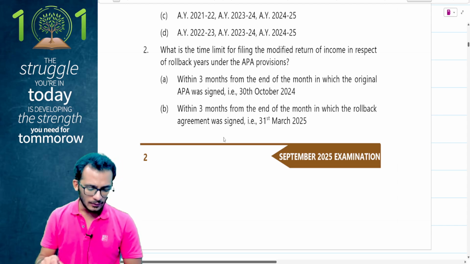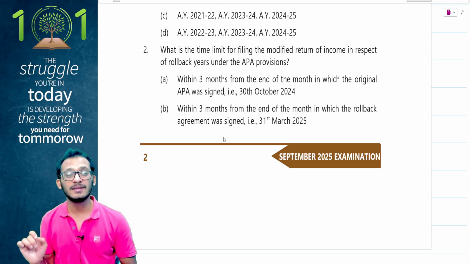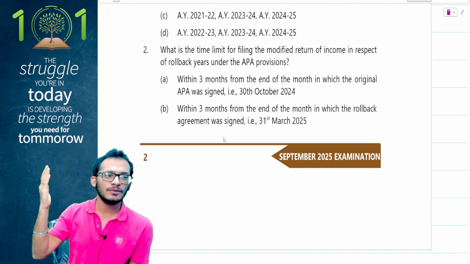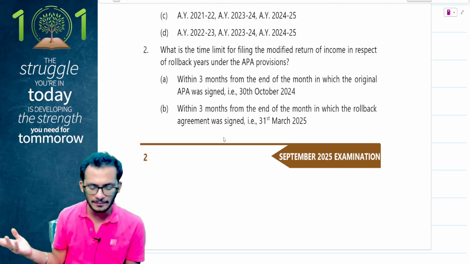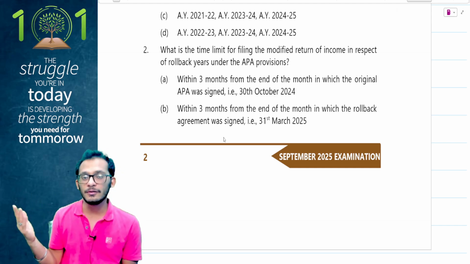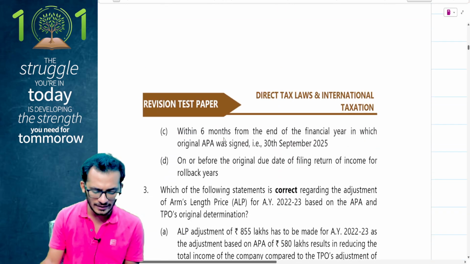Question number 2 says, what is the time limit for filing the modified return of income in respect of rollback years? So we have been asked the time limit. Now ideally, even if you don't know the MCQs, I should be able to answer it from here itself. It says within 3 months from the end of the month in which the original APA was filed. Definitely not possible because you're going for rollback. Second, within 3 months from the end of the month in which rollback agreement was signed. Yes, this looks like the right answer.